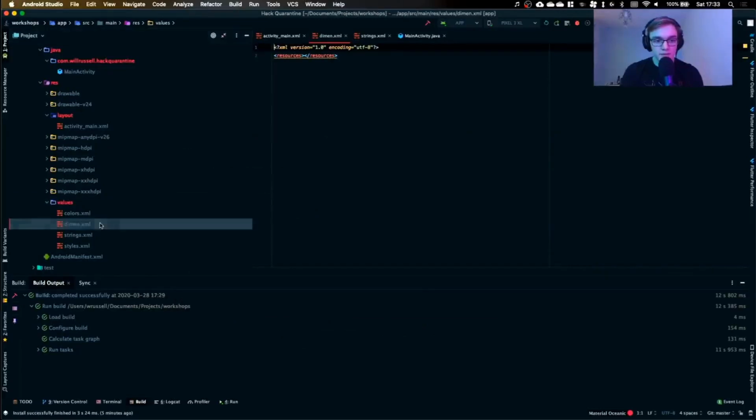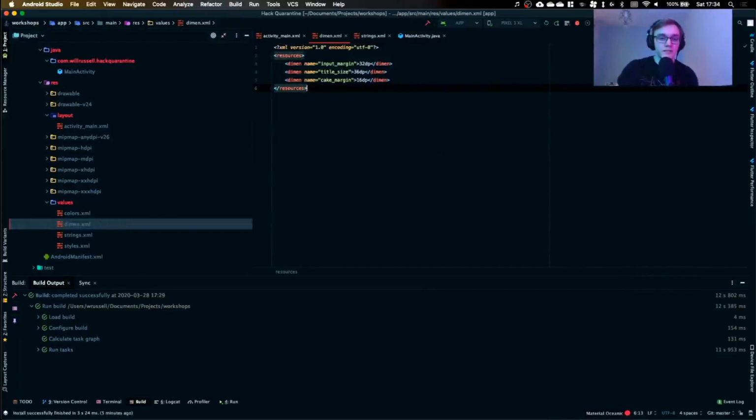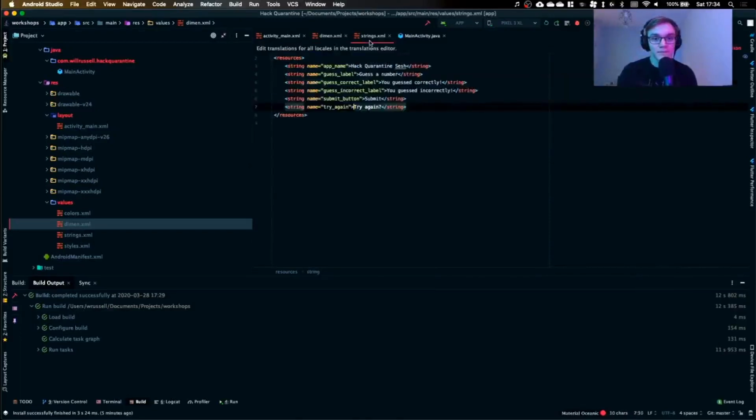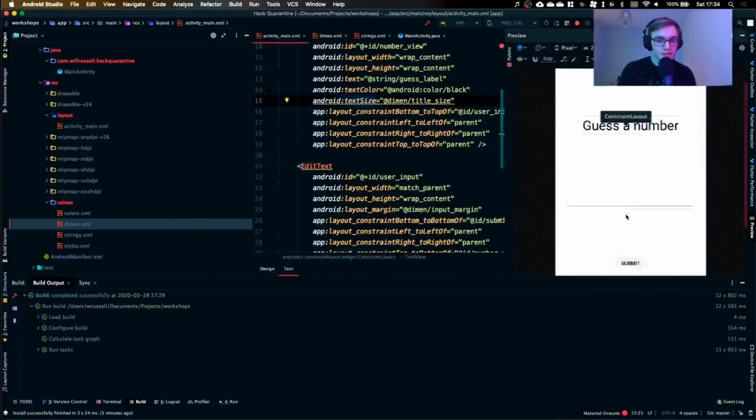So let's go to our dimensions, and I'm going to put in some dimensions to make sure that our app looks good. So here we've got the margin we discussed, we've got the size of the text, and something that we haven't discussed yet. Now you're going to have to wait and see what this is all about. Now we go back to the main activity. We've got some text, we've got a box, and we've got a button. Everything looks pretty good now.